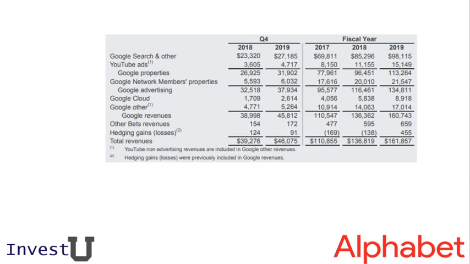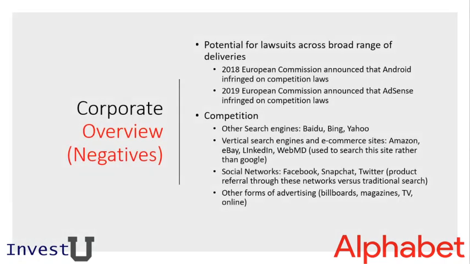So some negatives for Alphabet is they are really positioned for potential for lawsuits across a broad range of deliveries. As people become more in tune with how their data is being utilized online and potentially sold, I think there are some concerns in this area, as well as competition laws in the EU. They've had a number of lawsuits for Android and AdSense over the past few years that have resulted in settlements upwards in the billions. So this can impact their revenue on a yearly basis.